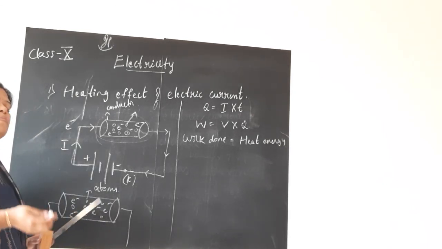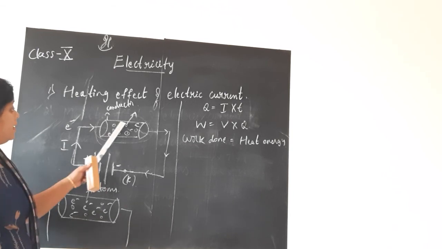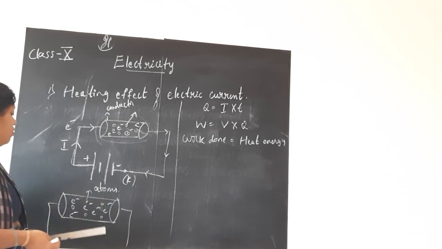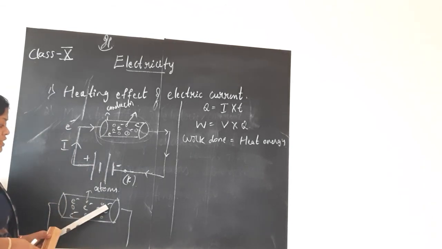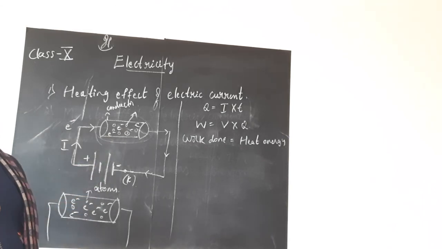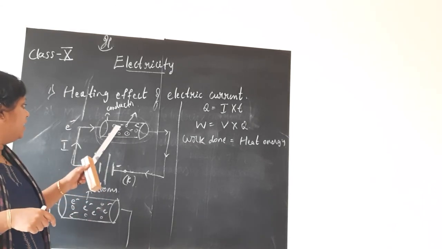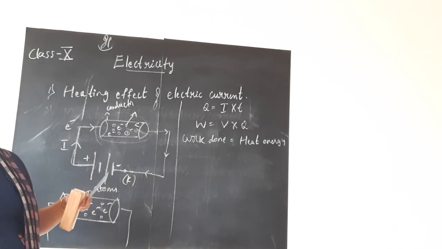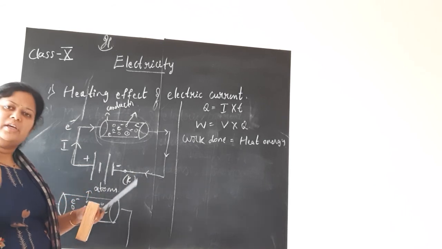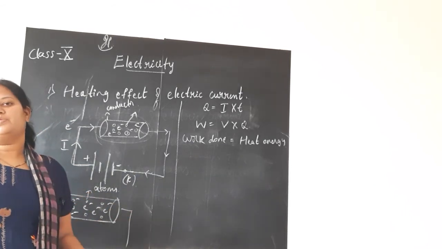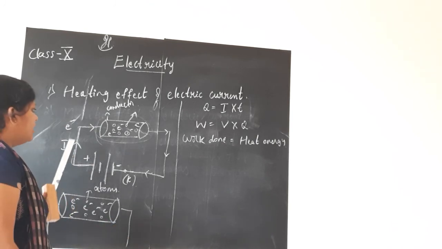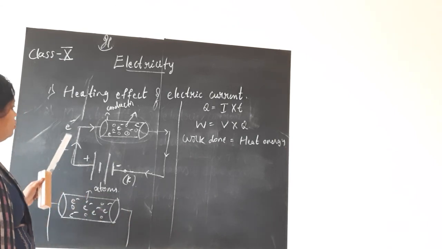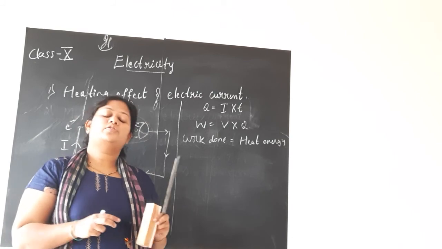So what happens? In order to come out of the conductor and go back to the negative of the battery, it has to spend energy. These electrons are colliding or hitting with the atoms present in the conductor. When they hit, some energy is produced, and that is converted into heat. Hence our appliances get heated up. Any appliance you take, any substance is made up of atoms. We know that. When current or potential difference or voltage is passed to that appliance, the electrons will interact or collide with the atoms of the material.